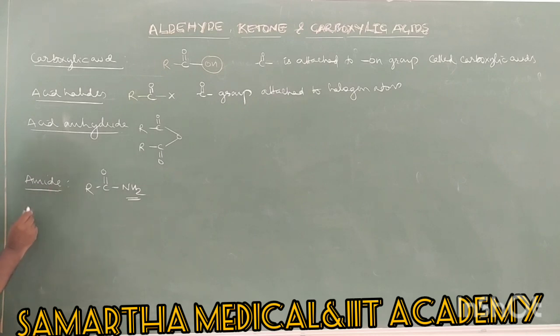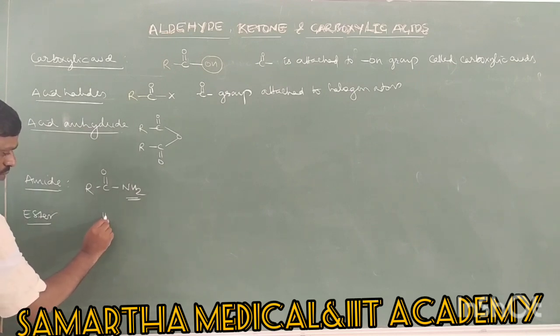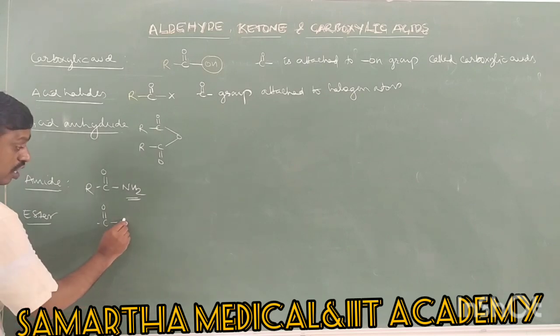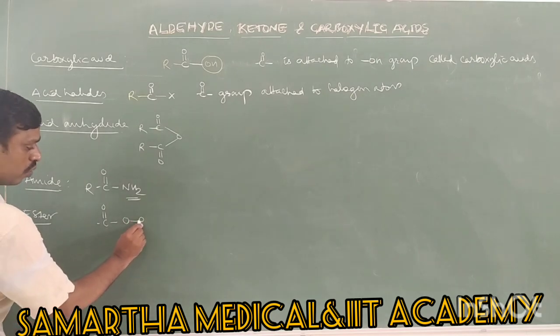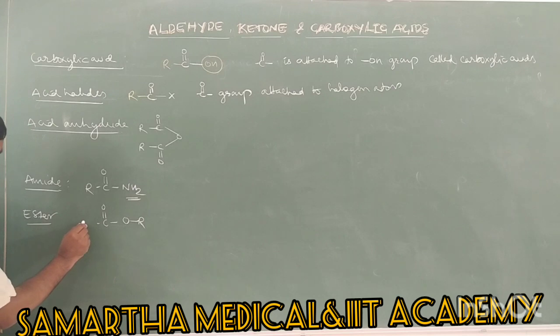Next is ester. Ester also contains a carbonyl group. How? This carbonyl group, C double bond O, is attached to an alkoxy group, that is OR. One side OR, another side is of course R. It may be H also possible.